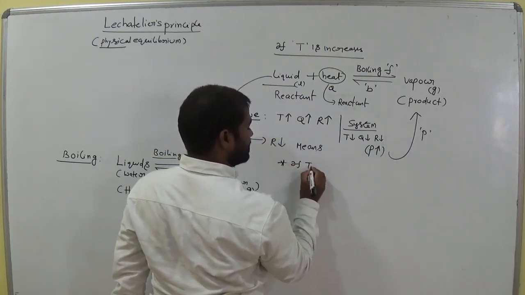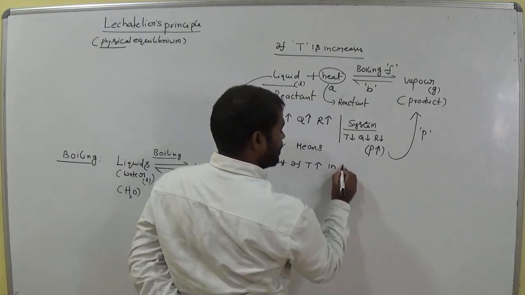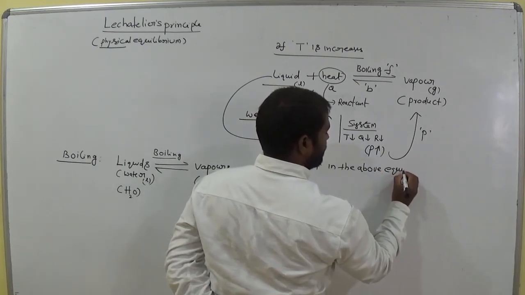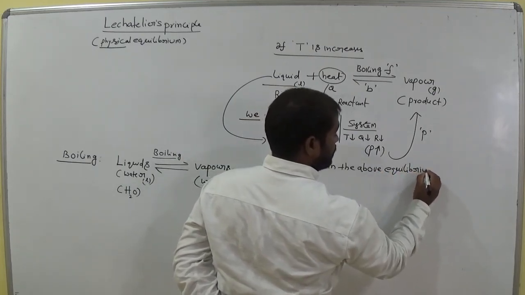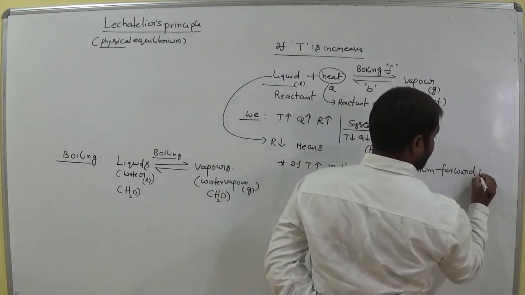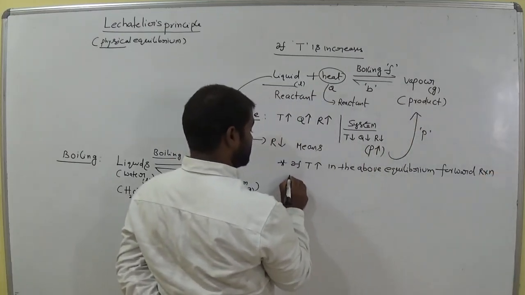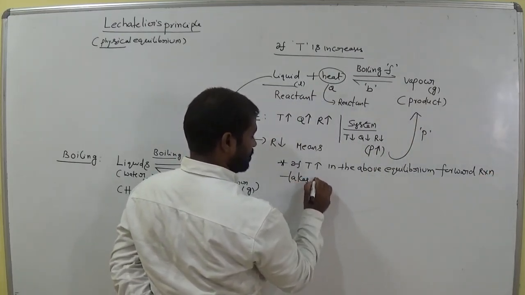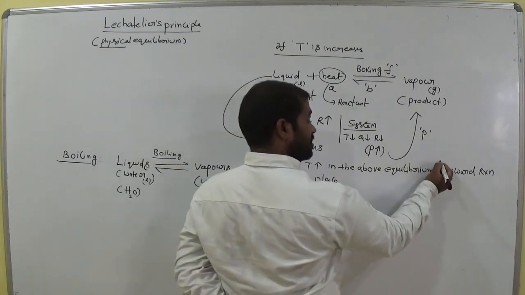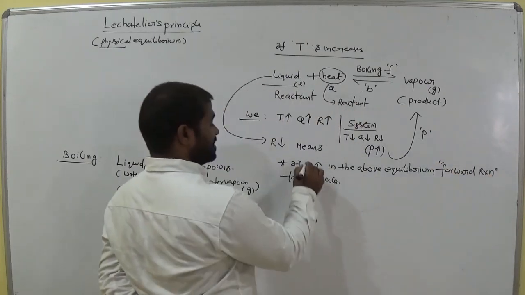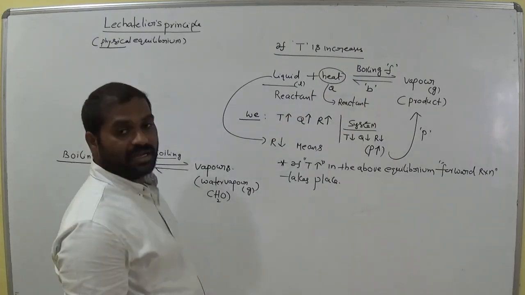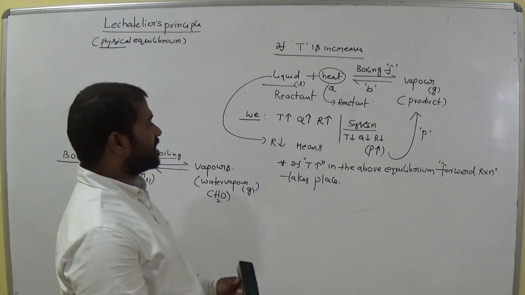If temperature is high in the above equilibrium, the forward reaction takes place. When temperature increases, in the case of liquid to vapor, that means in the boiling phenomenon, it is a physical equilibrium. Why? Because it is physical.